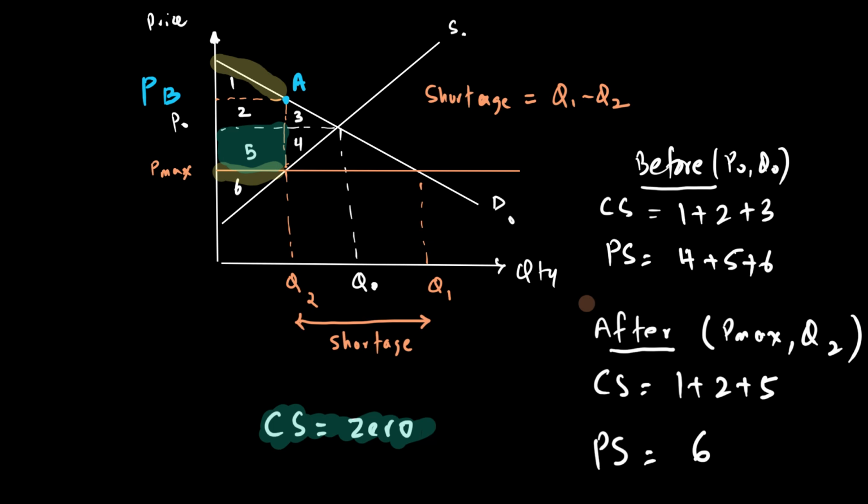Also, a maximum price that we put above equilibrium may not be effective simply because the maximum that you can charge, if it's above equilibrium, means that the equilibrium price will be the one that determines the market forces of demand, supply, and allocation of resources.